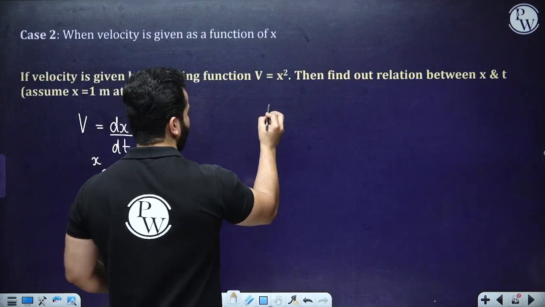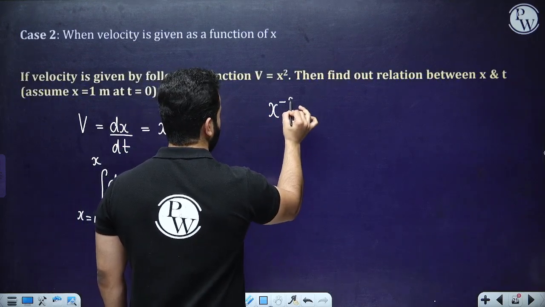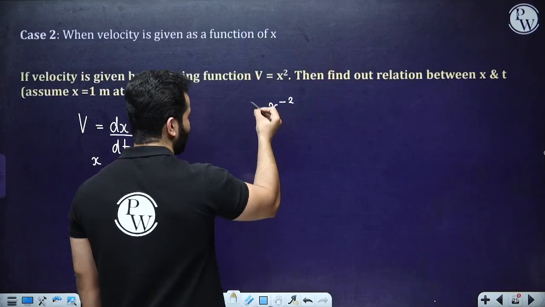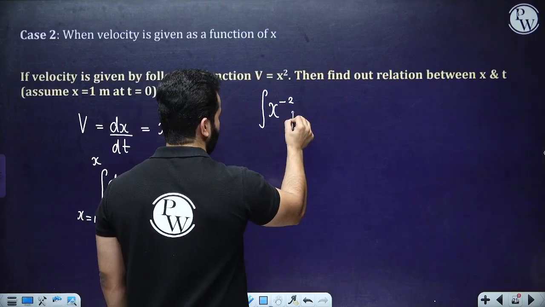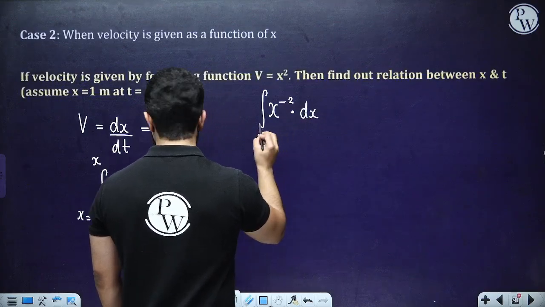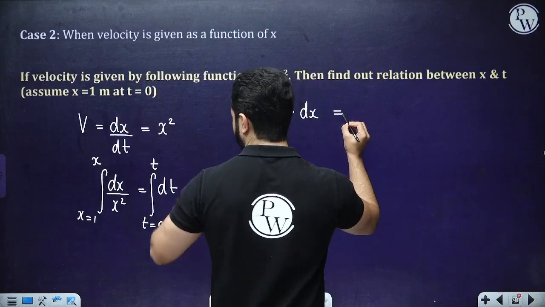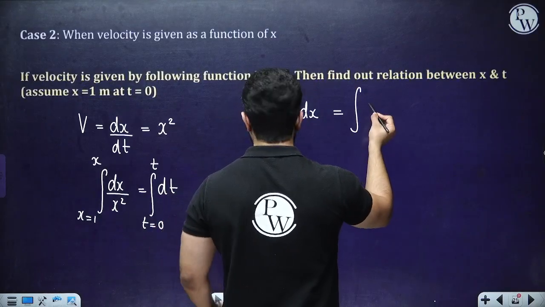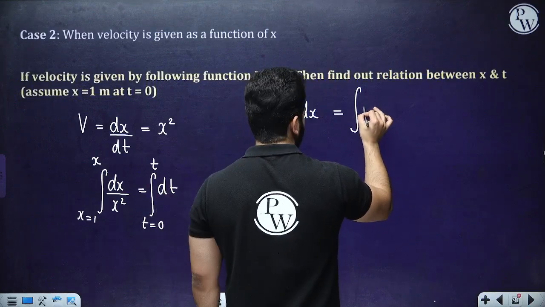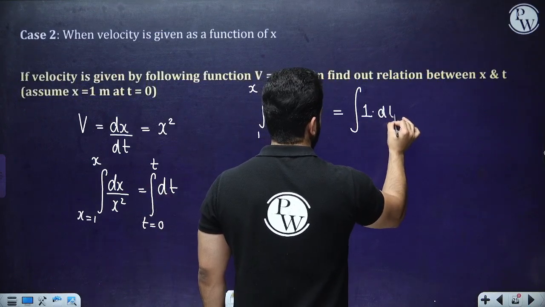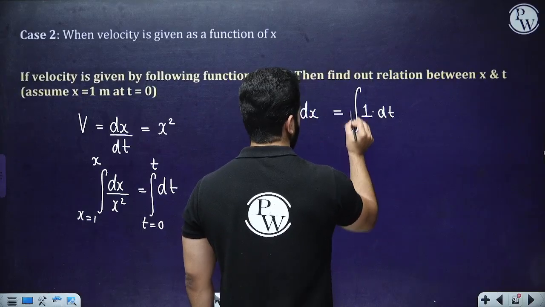So x square in the denominator basically means x raised to the power minus 2. Why am I again writing it? So that you can understand the power rule again, right? dx, and again we are going to integrate it from 1 to x, equals integration of dt, where there is actually 1. So integration of 1 with respect to t from 0 to t.